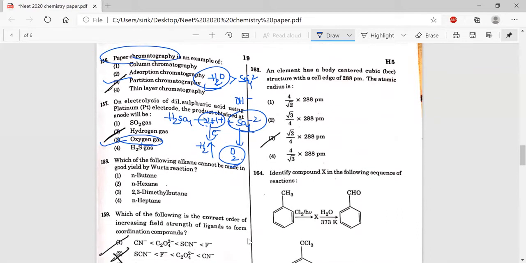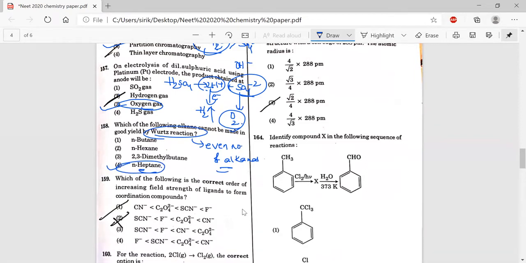And next question: which of the following alkanes cannot be made in good yield by Wurtz reaction? Wurtz reaction is useful for preparing even-numbered alkanes, not odd-numbered alkanes. We get a mixture in this case. So n-heptane, which consists of 7 carbons, is an odd number of carbons. This is the wrong option. We cannot prepare n-heptane.